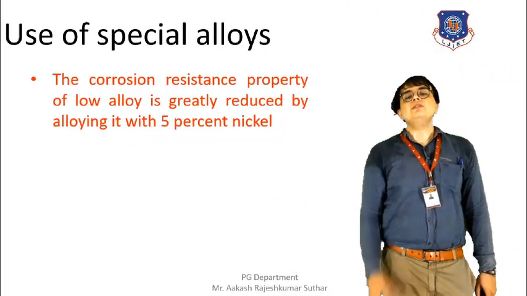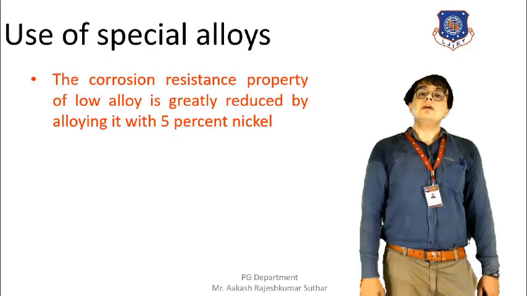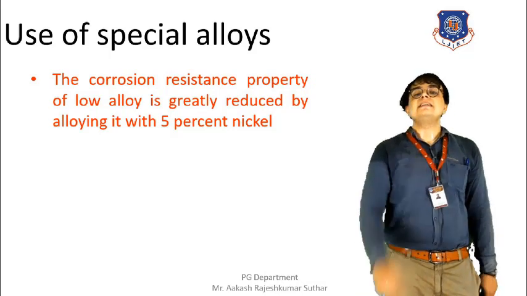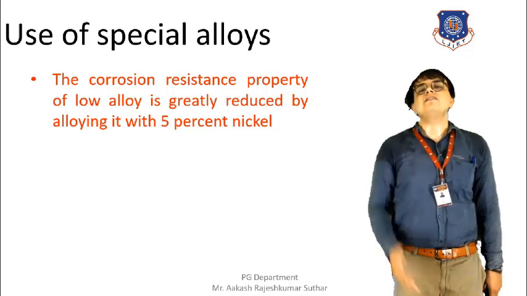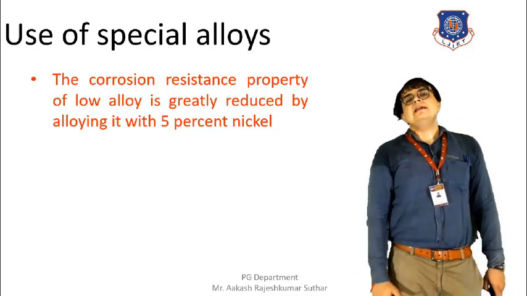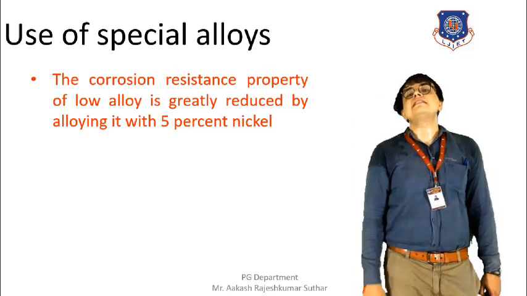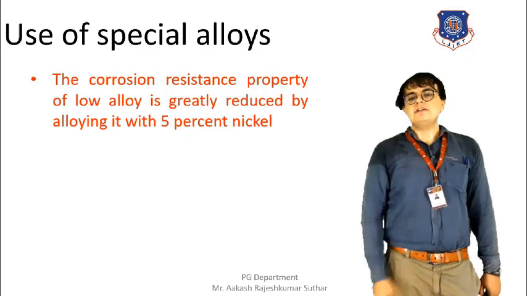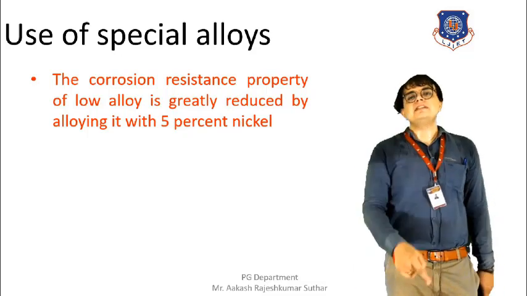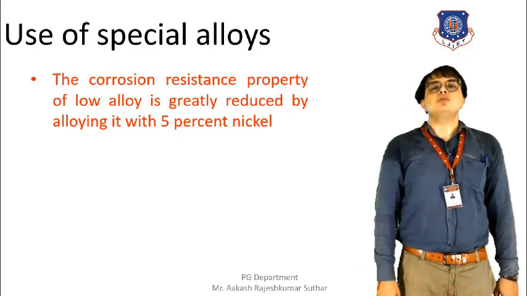Next, the corrosion resistance property of a material can be improved by using 5% of nickel in iron. We all know that iron is highly affected by the corrosion. So by adding 5% of nickel to the iron, we can increase its corrosion resistance property, and by this, a special kind of machine can be protected. This is how the special alloys are helpful.